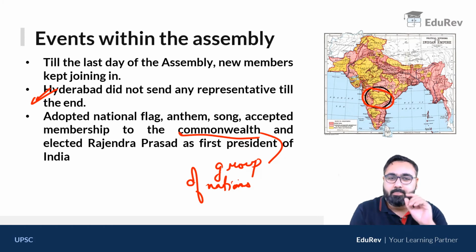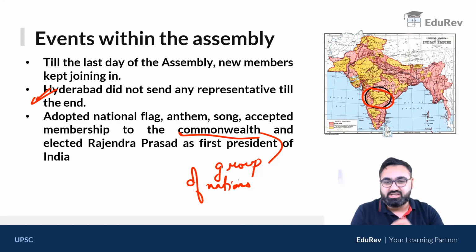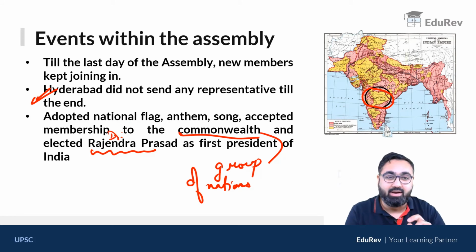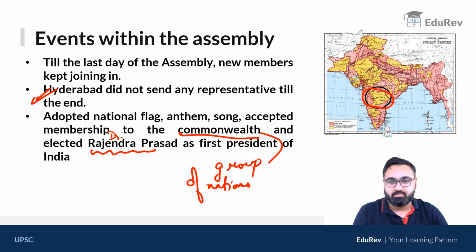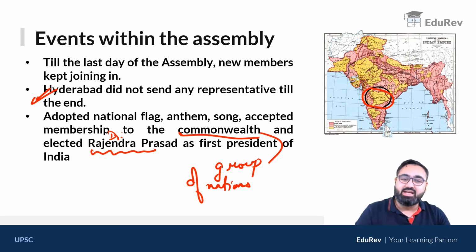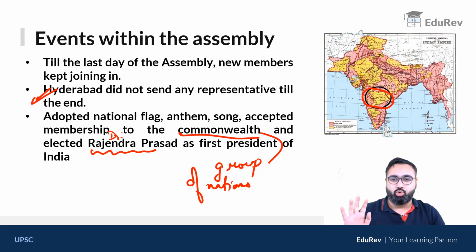Apart from that, the Assembly also elected Dr. Rajendra Prasad as the first President of India. Remember this information, it's pretty crucial. The first President of India, Dr. Rajendra Prasad, was not elected in a manner as we elect our presidents today. Today, for the President, we have MPs and MLAs, both these set of people vote. But at that time, the very first President of India, in his election, the states had no role to play. It was just the Constituent Assembly.